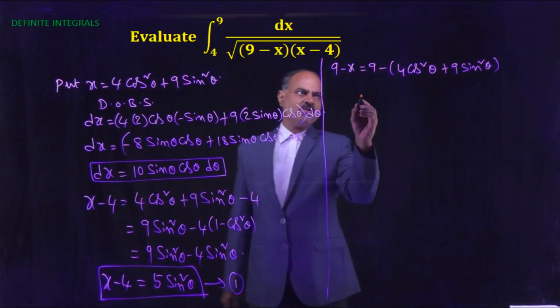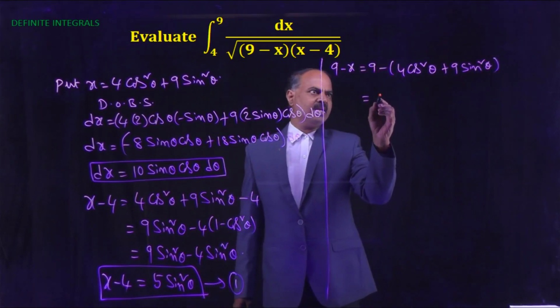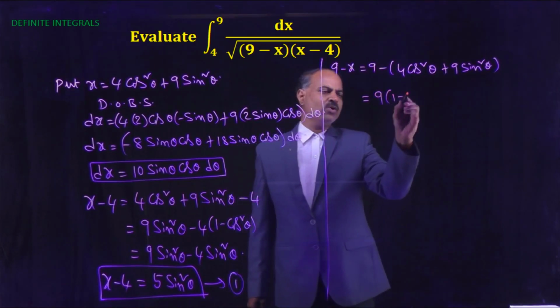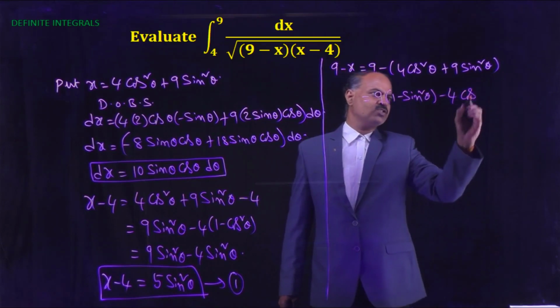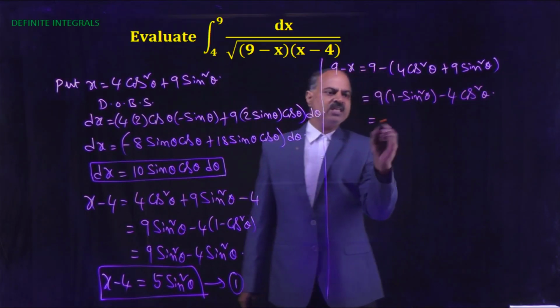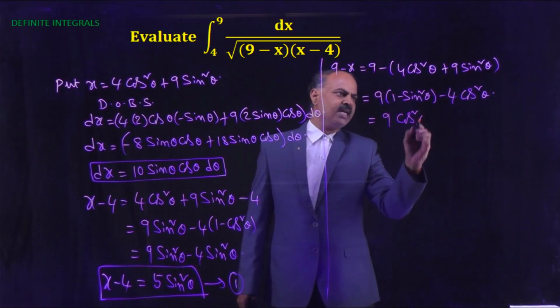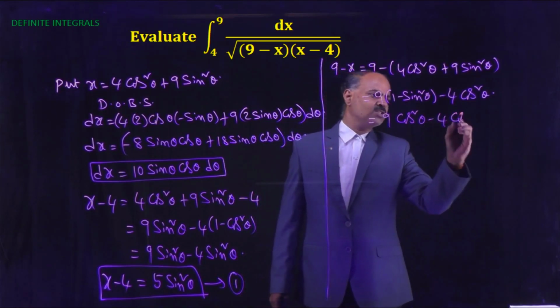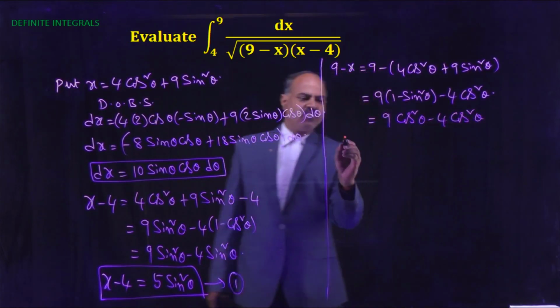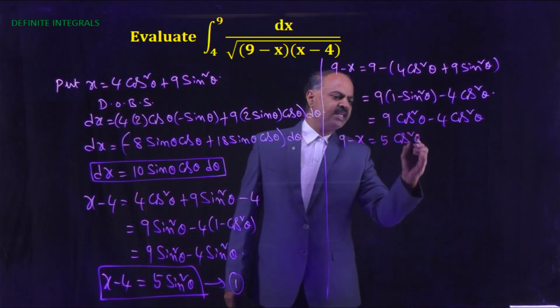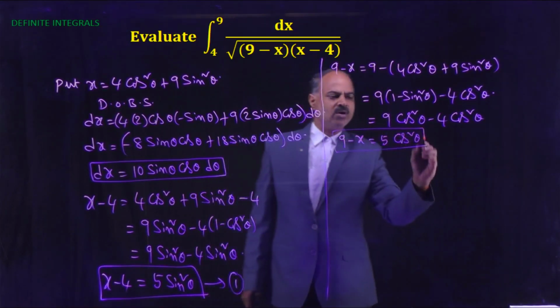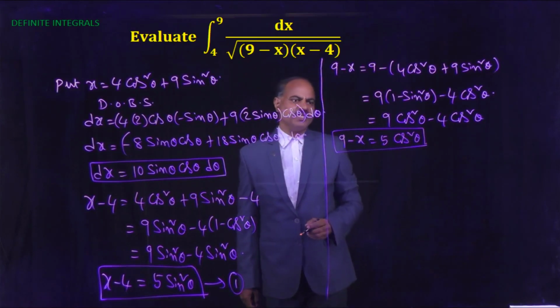Now this equals 9 into 1 minus sin square theta minus 4 cos square theta, which is 9 cos square theta minus 4 cos square theta. So therefore 9 minus x equals 5 cos square theta.